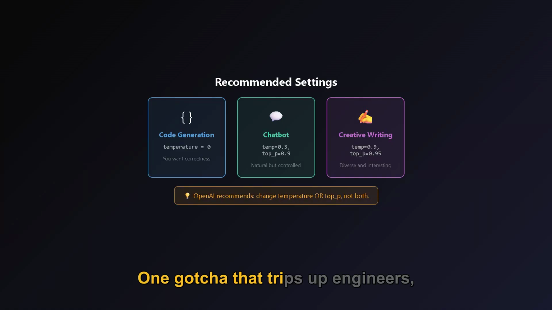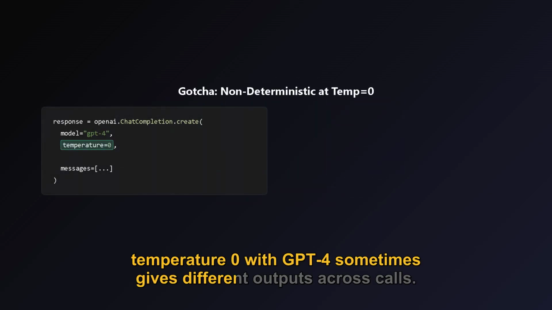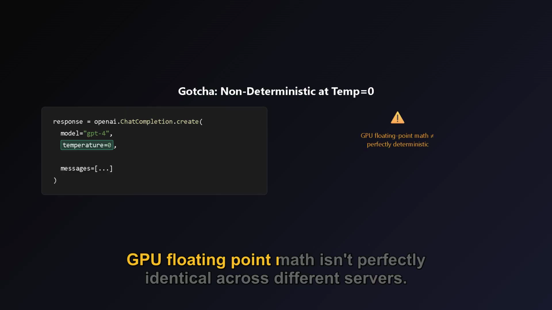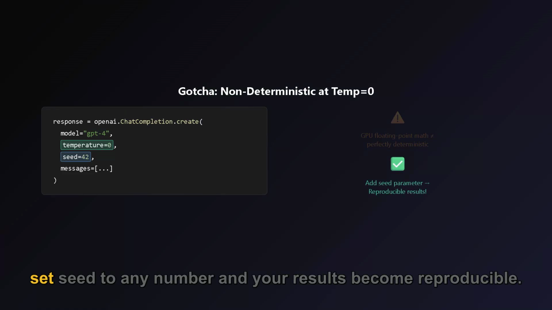One gotcha that trips up engineers. Temperature 0 with GPT-4 sometimes gives different outputs across calls. Why? GPU floating point math isn't perfectly identical across different servers. Use the seed parameter to fix this. Set seed to any number and your results become reproducible.